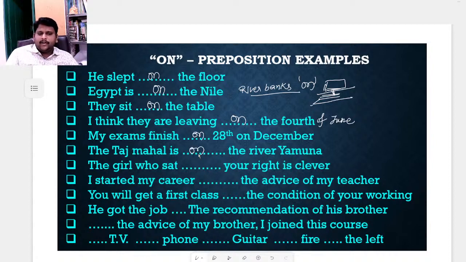Taj Mahal is on the river Yamuna, which means the bank. Nothing is on top of the river.